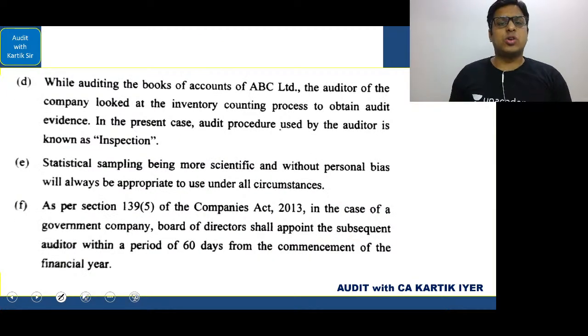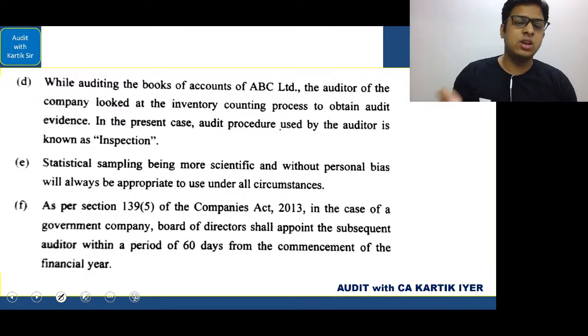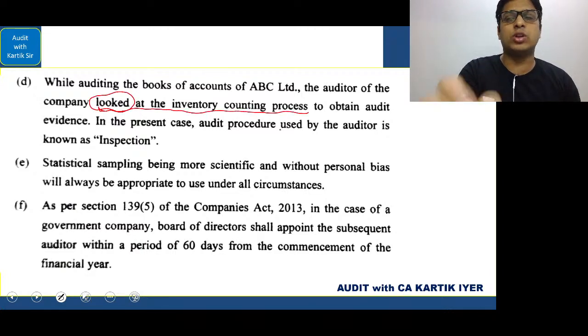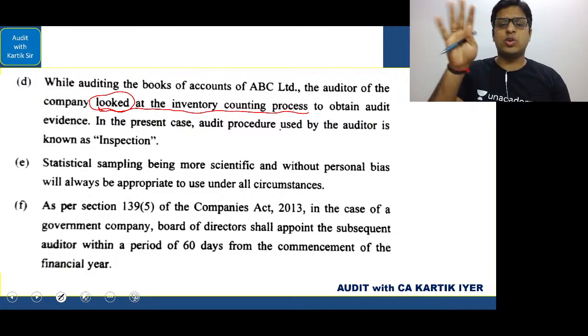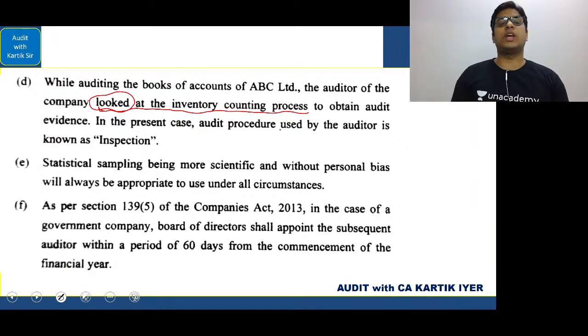Okay, boys and girls, let's go to the next one. Very simple one. While auditing the books of accounts of ABC Limited, the auditor of the company looked at the inventory counting process. Look at the words used. Looked. With his eyes, he looked at the inventory counting process to obtain audit evidence. In the present case, the audit procedure used by the auditor is known as inspection.